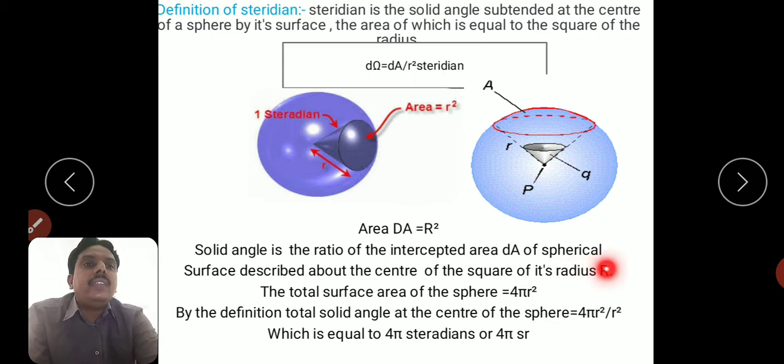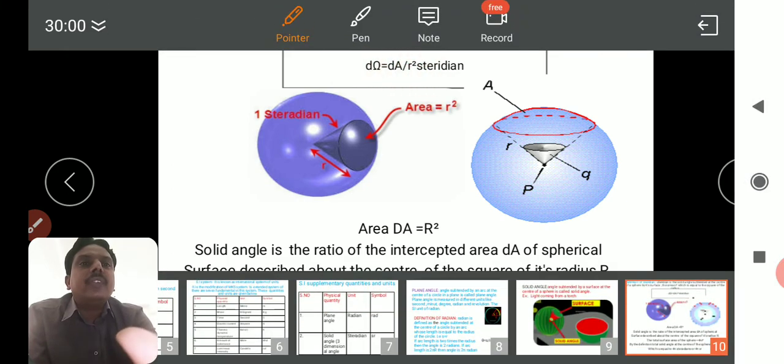According to the formula, the total surface area of the sphere is 4 pi r square. By the definition, the solid angle at the center of the sphere is nothing but area by r square.